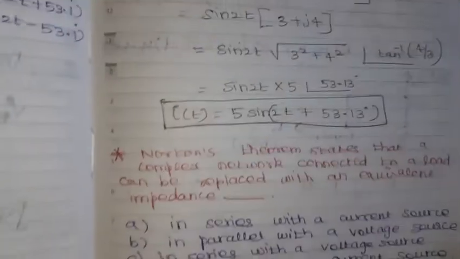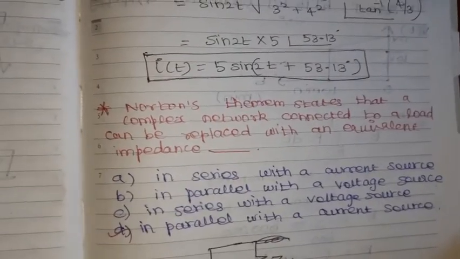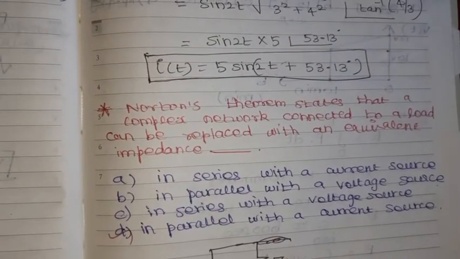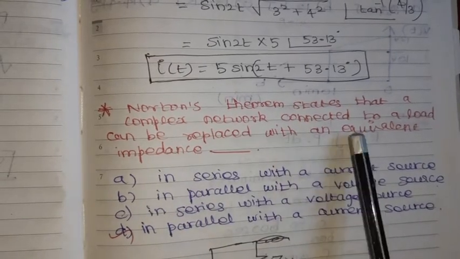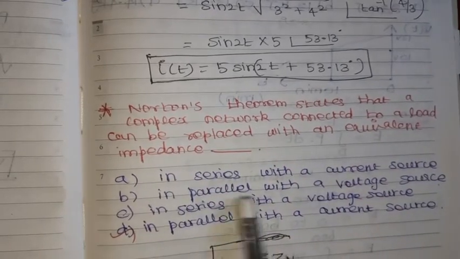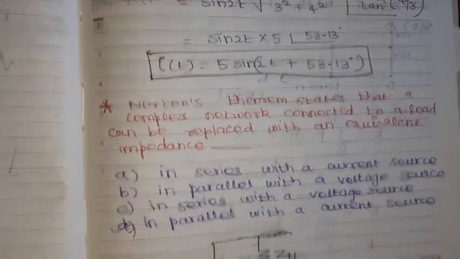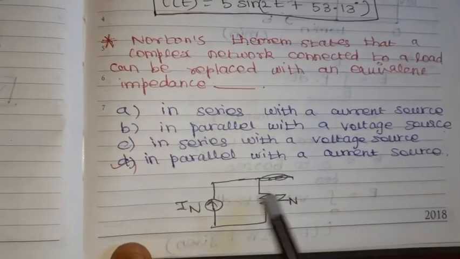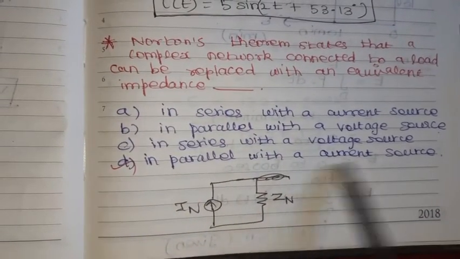Then Norton's theorem states that the complex network connected to a load can be replaced with an equivalent impedance. What is Norton's theorem? Norton's theorem states that the complex network connected to a load can be replaced with an equivalent impedance that should be in parallel with the current source. So option D is the right option.